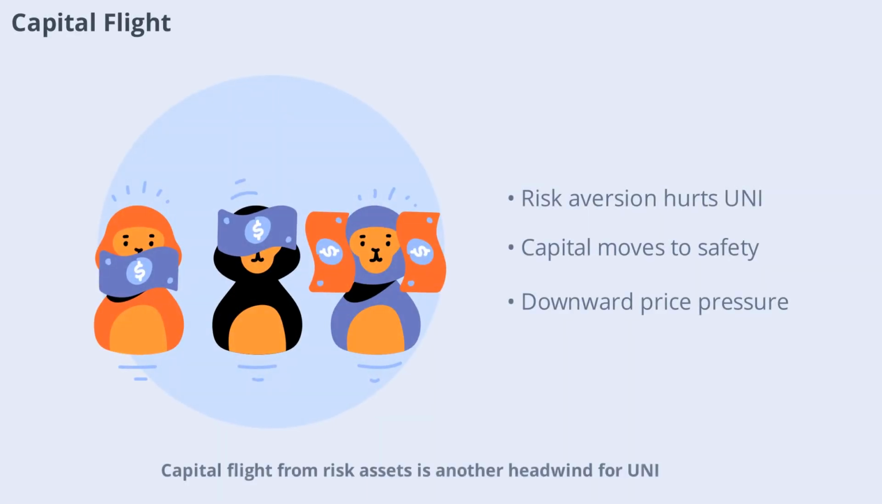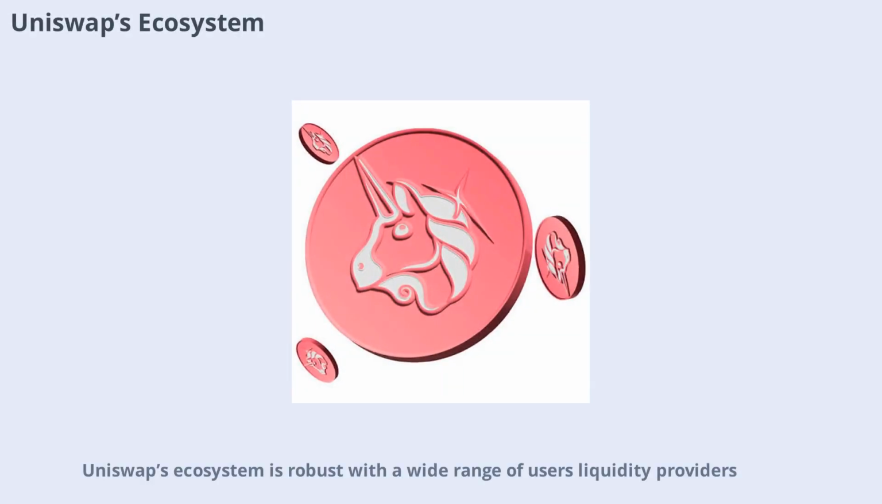Capital flight from risk assets is another headwind for UNI. When investors become more risk-averse, they tend to move money out of volatile assets like cryptocurrencies and into safer investments. This trend can put downward pressure on UNI's price, especially during periods of market uncertainty. Uniswap's ecosystem is robust with a wide range of users, liquidity providers, and developers. Its continued growth and innovation are essential for supporting UNI's price. Any slowdown in ecosystem activity could be a warning sign for investors.